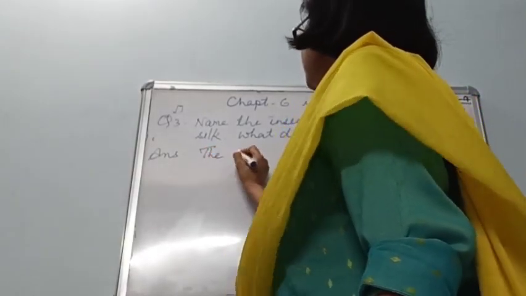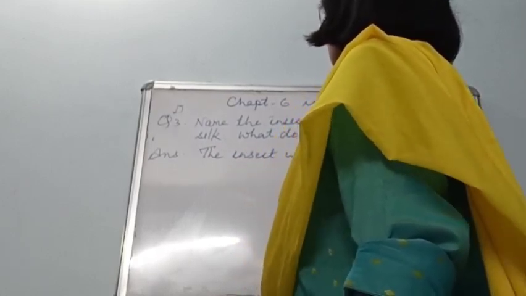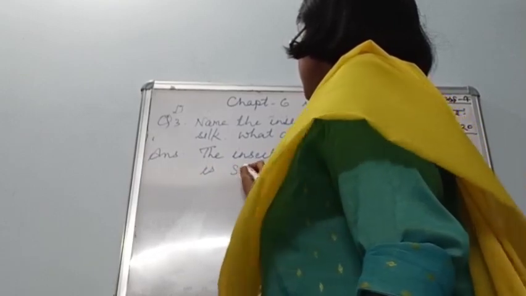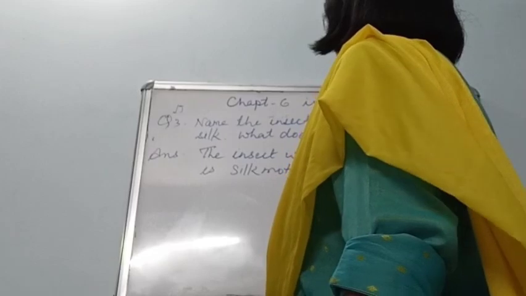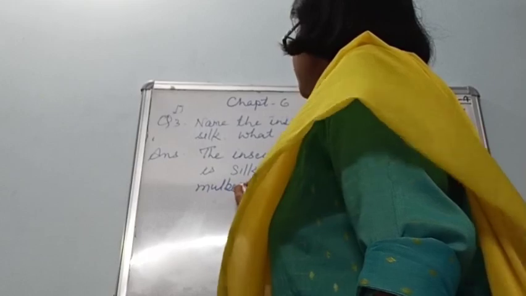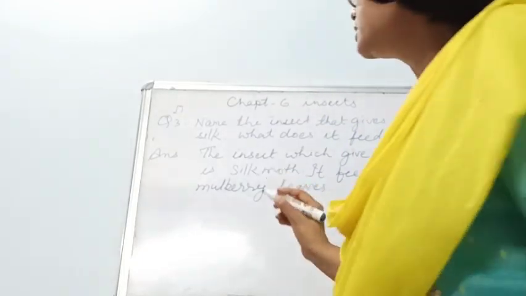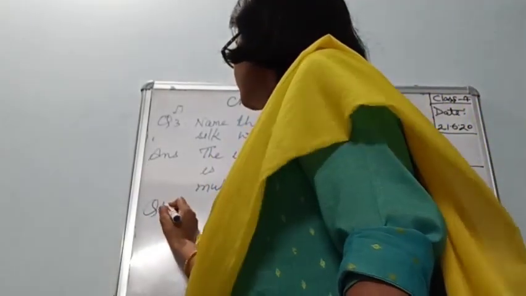The insect which give us silk is silk moth. It feed on mulberry leaves. Now the last question, that is question number 4.